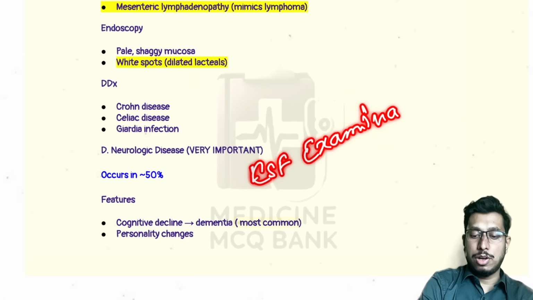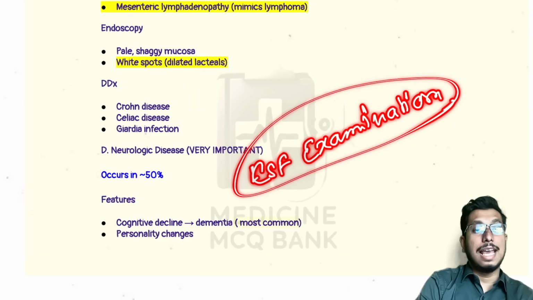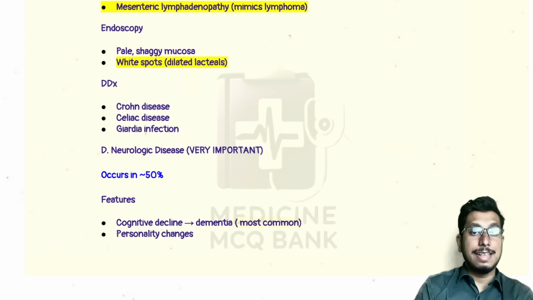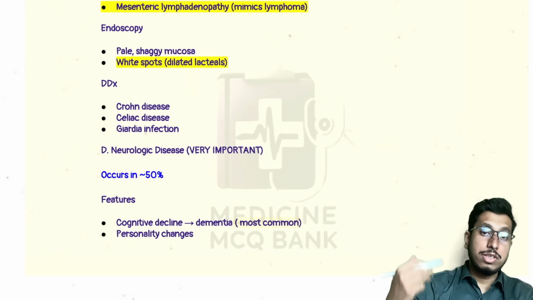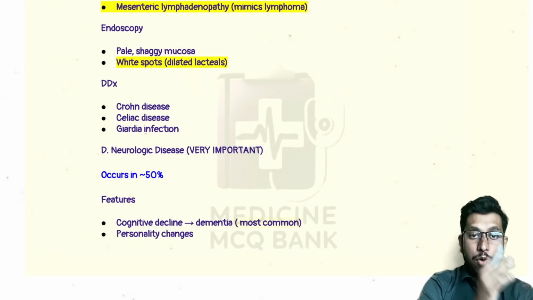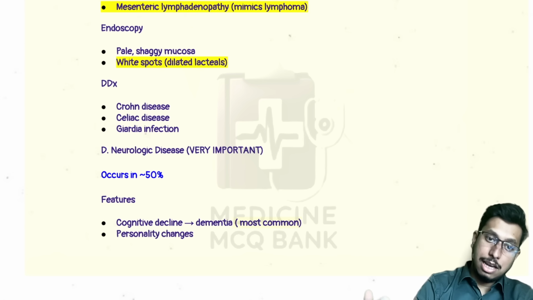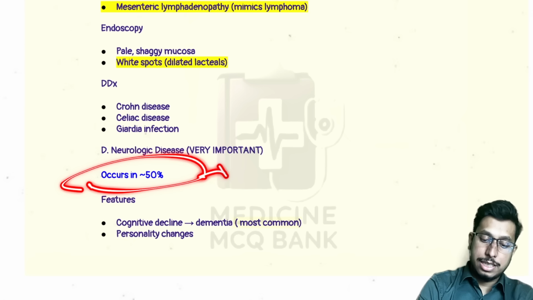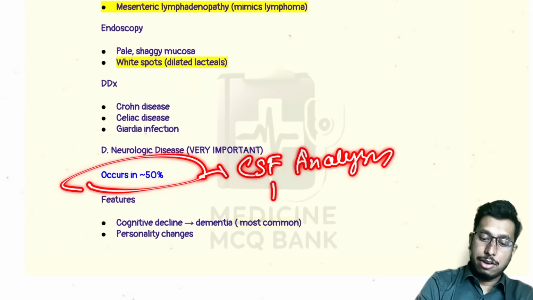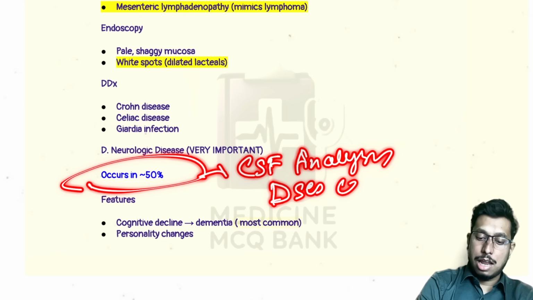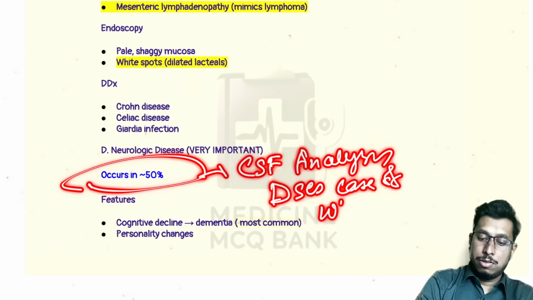Because at that point you can rule out or rule in CNS involvement, and if there is CNS involvement, treatment changes. The dosage of antibiotic for Whipple's disease without CNS involvement and with CNS involvement is different. That's why it is mandatory to check CSF analysis in all diagnosed cases of Whipple's disease.